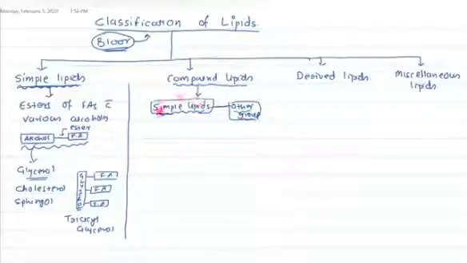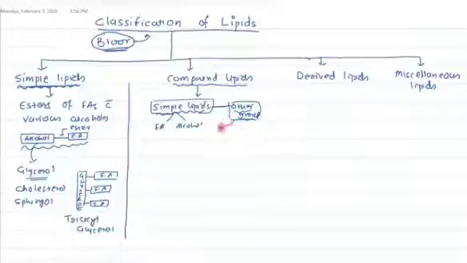Now one thing you need to understand here: a simple lipid contains fatty acid and alcohol, right? So obviously this other group cannot be a fatty acid or an alcohol. If one fatty acid is bound with 2 alcohols, you cannot consider that extra alcohol as the other group and classify it as a compound lipid. No, this other group must be different from the fatty acid or alcohol.